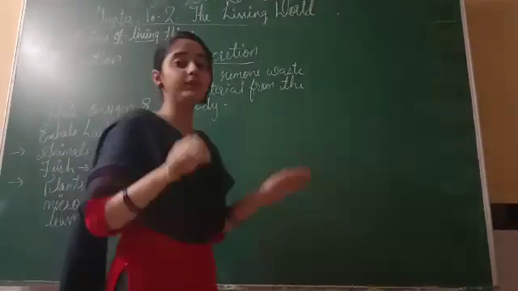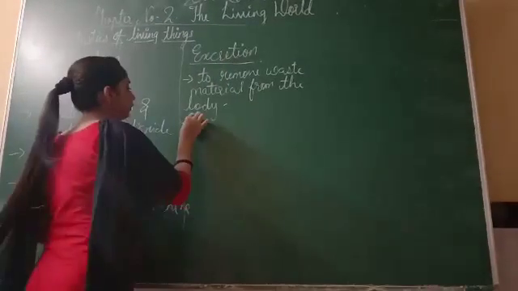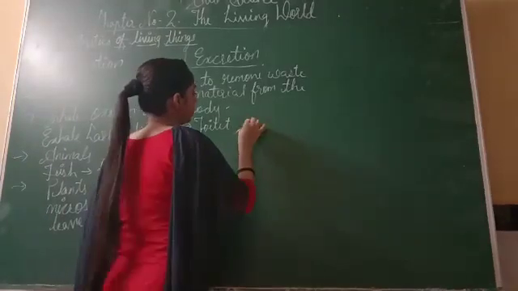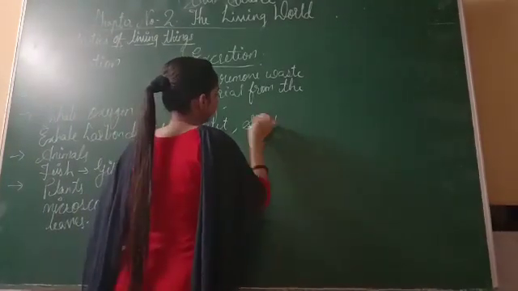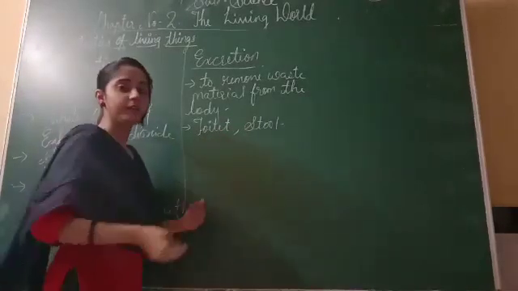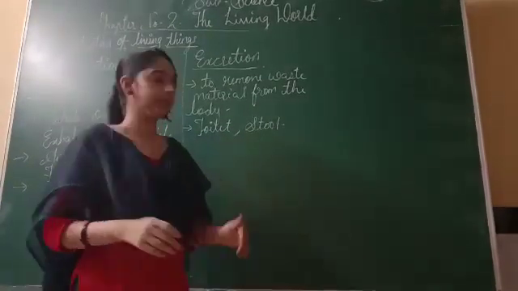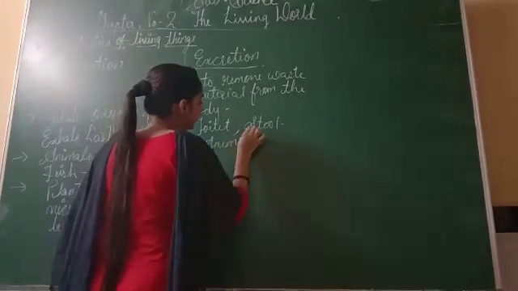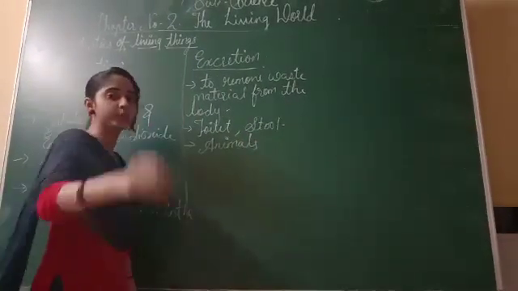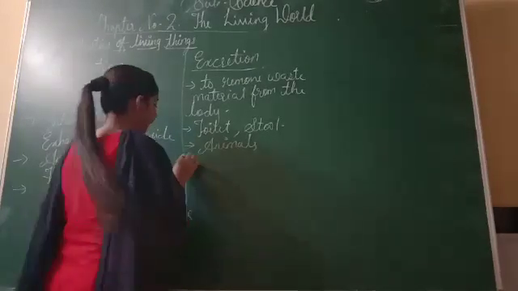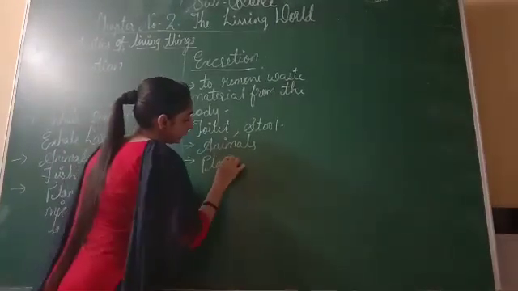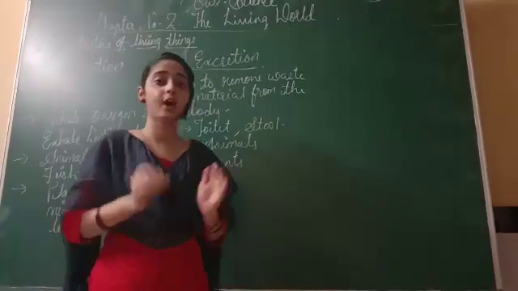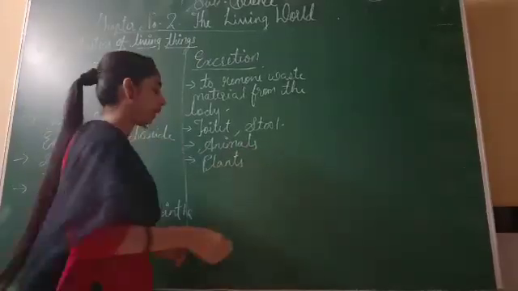How do human beings remove their excretion? In terms of toilet, that is also known as feces, or stool. This is the thing which we remove from the body. In the same way, animals also have their particular organs to remove the waste product from the body. And plants are also living things, so they also eliminate their waste product from the body.